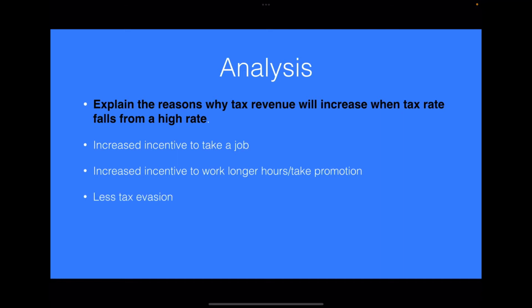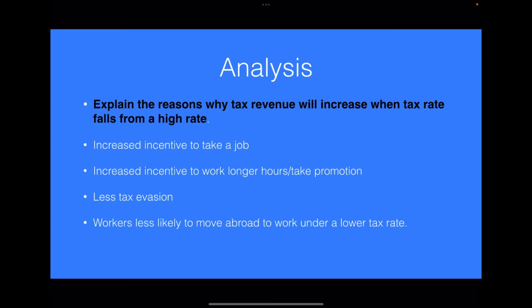Probably less tax evasion. When tax rates are high, you're going to get more tax evasion. So people either not declaring any of their income, or those people that are working for themselves, their own businesses, either not declaring any of their income or not declaring all of their income. So when the tax rate is high, you're going to get more of that happening. If the tax rate is reduced, then people are more inclined to be honest about what they're earning, because if they're caught out for tax evasion, then there's going to be high fines. At a higher tax rate, it's worth taking the risk, some people may feel.